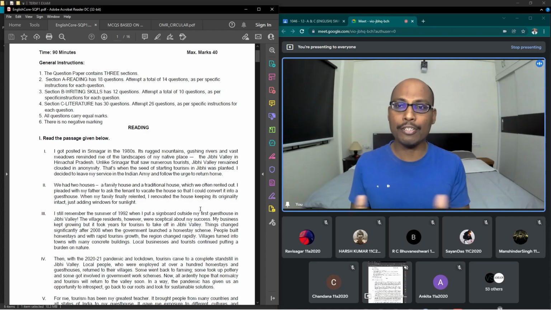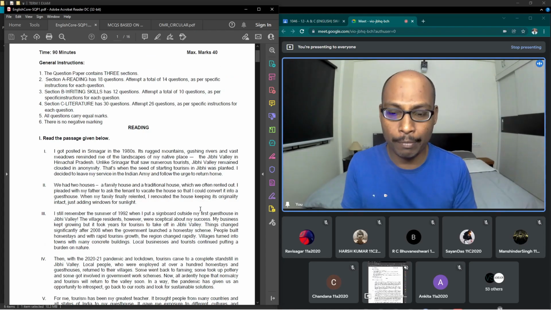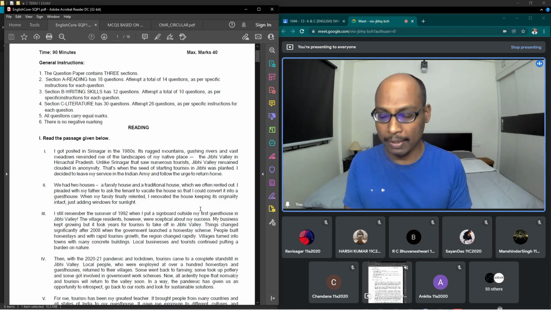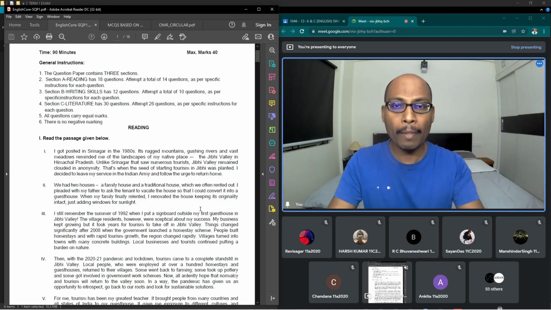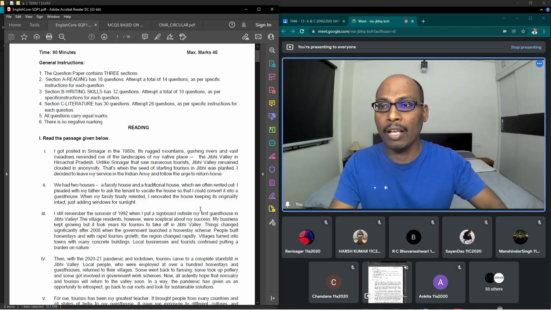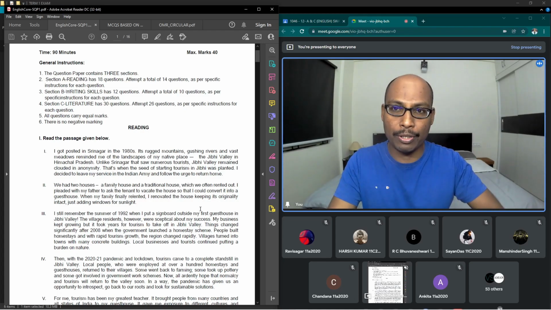So let us mix these two topics and let me explain some tips here so that you can understand and you may score out and out marks in this section. First thing is, don't practice the scanning method here. What is scanning method? Read the questions, come to the passage and find the answers. That may not be suitable for MCQ format of this question paper. So first what you have to do is read the entire passage.